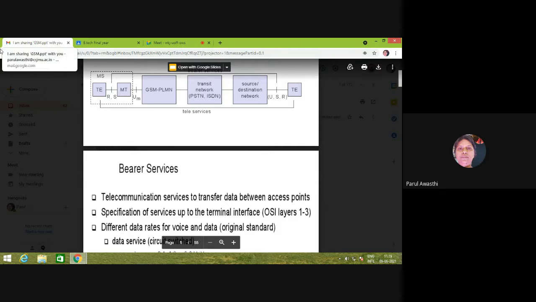So these are the access points, right? For example, in our lab, a number of computer systems are connected to one Wi-Fi modem, and that Wi-Fi modem will be called your access point, right? The access point gives you the services of the physical layer, data link layer and network layer, meaning it behaves like a router. So the services supported by the router of the transmitting and receiving antenna will be called bearer services, right?